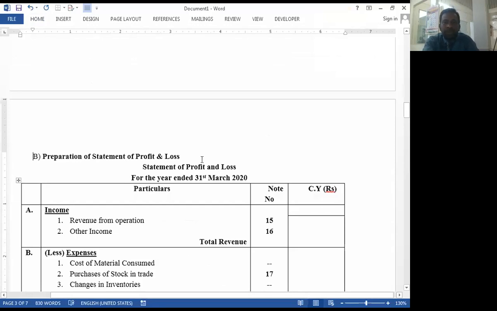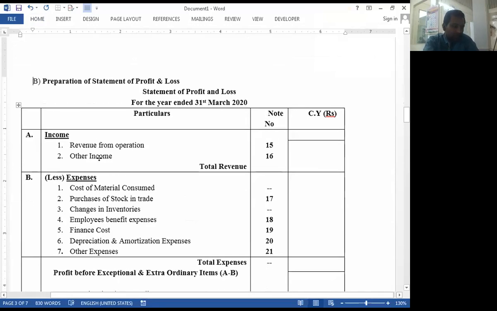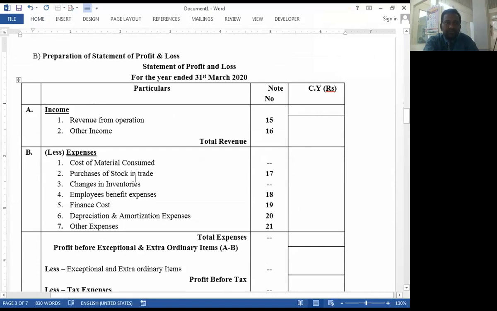Similarly, profit and loss account is also divided into two parts. The first part is related with income and the second is expenses. The income part is classified into two parts: revenue from operations and other income, and expenses are divided into seven types of expenses.